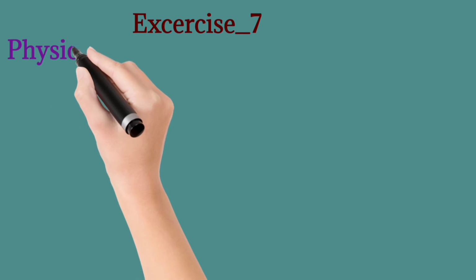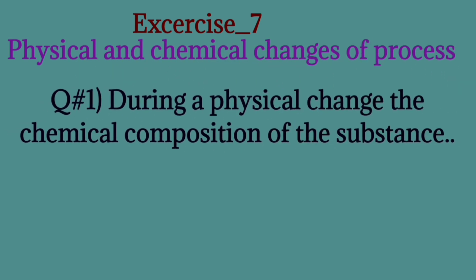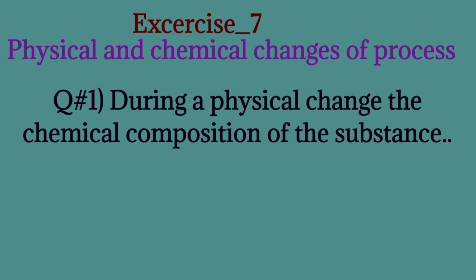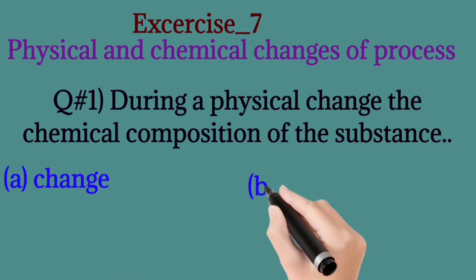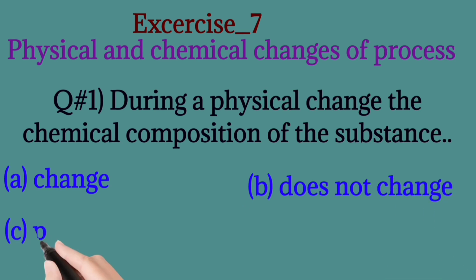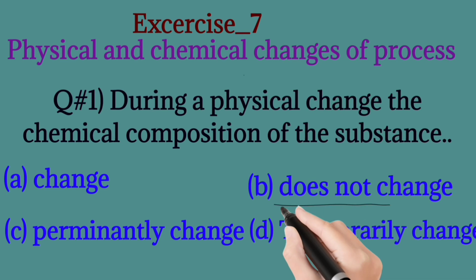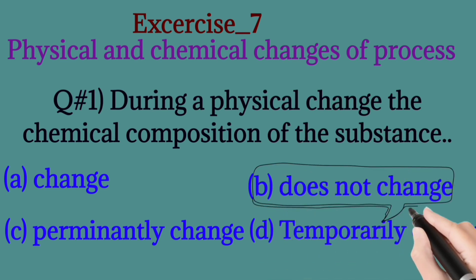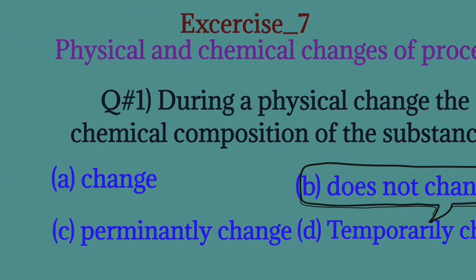एक्सरसाइज 7. फिजिकल एंड केमिकल चेंज ऑफ प्रोसेस. क्वेश्चन नंबर 1 है: during a physical change, the chemical composition of the substance is change, does not change, permanently change, temporary change. The correct one is does not change. During a physical change, the chemical composition of the substance does not change.